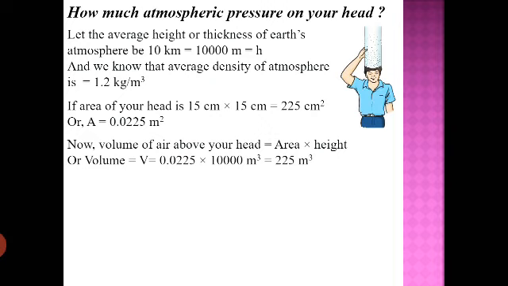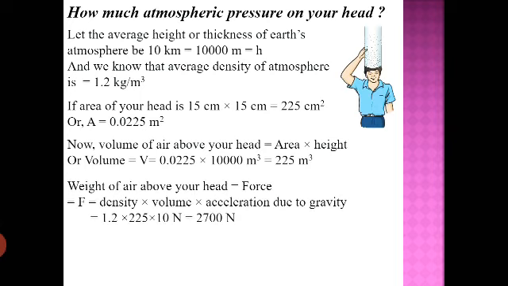So what we did, we multiplied the height of the atmosphere that we have taken, that is 10,000 meter, with the area of your head, 0.0225 meter square. Multiplying this, we are getting 225 meter cube. So this is the volume of the cuboid that we have imagined above your head, and this is the space within which we have the molecules.